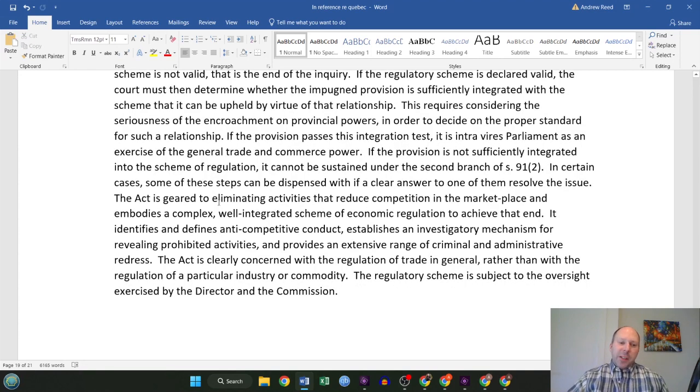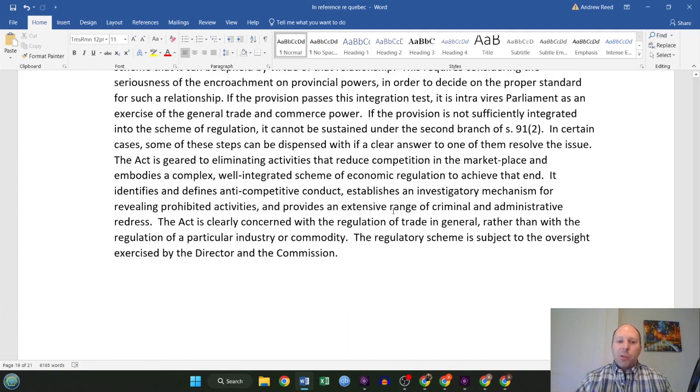So this act in the General Motors case is geared to eliminating activities that reduce competition in the marketplace and embodies a complex, well-integrated scheme of economic regulation to achieve that end. It identifies and defines anti-competitive conduct, establishes investigatory mechanisms, and provides a range of criminal and administrative redress for any infractions. So this act is concerned with the regulation of trade in general, rather than with the regulation of a particular industry or commodity. So check to that hallmark. The regulatory scheme is subject to the oversight exercised by the director and the commission.